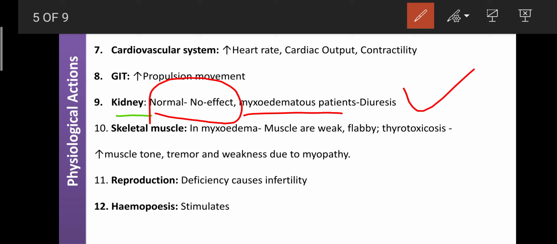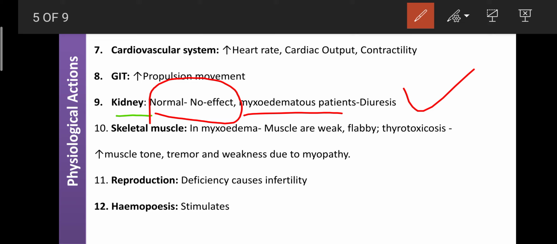In a normal individual it does not have any effect on the kidney, but those people suffering from hypothyroidism, when we administer the T3 hormone externally, it can cause diuresis in the hypothyroidism patient. Because they have a deficiency of T3, we can treat it with the help of the thyroid hormone. Only at that time can it cause the diuresis.